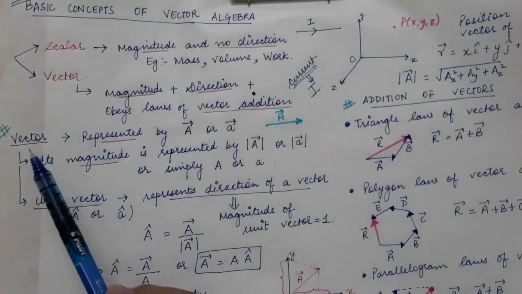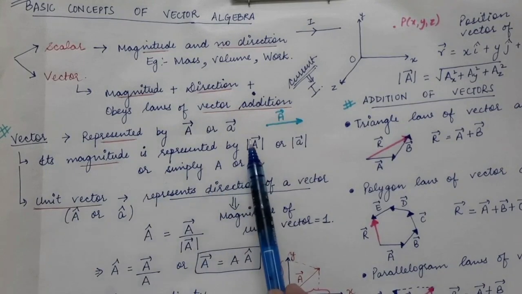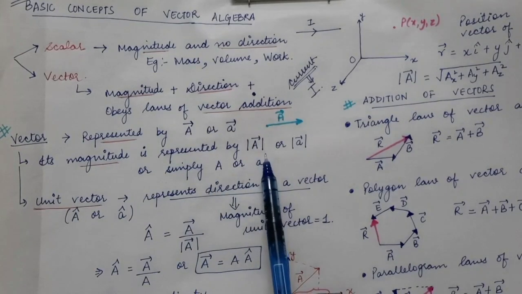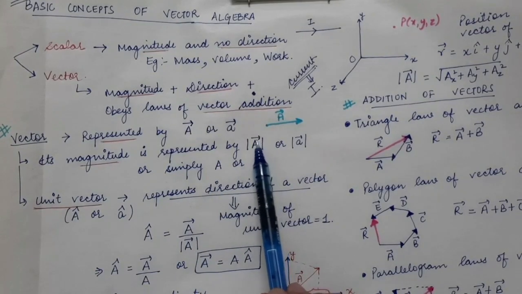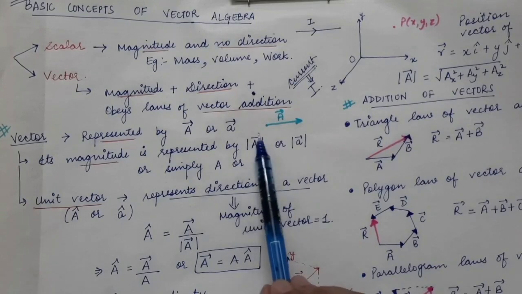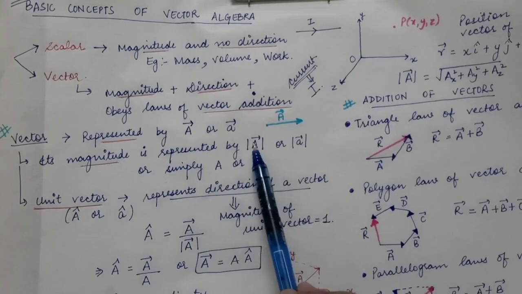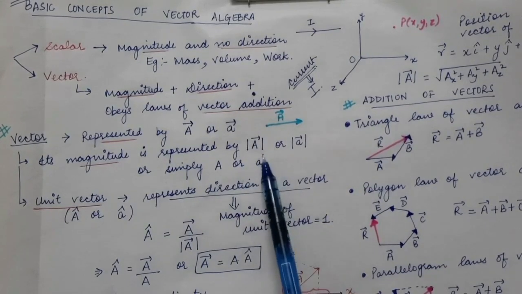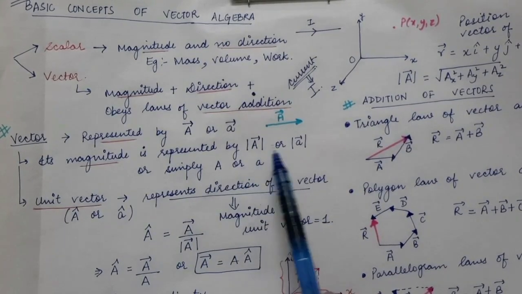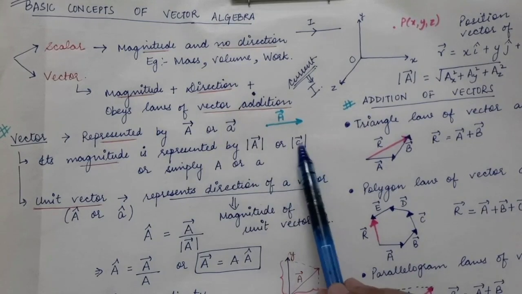Now the magnitude of a vector is represented by writing the modulus of the vector. This symbol represents the magnitude of a vector. Here we have written A vector modulus, that is A vector magnitude, or small a vector.